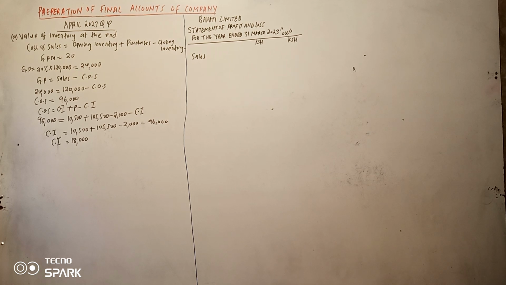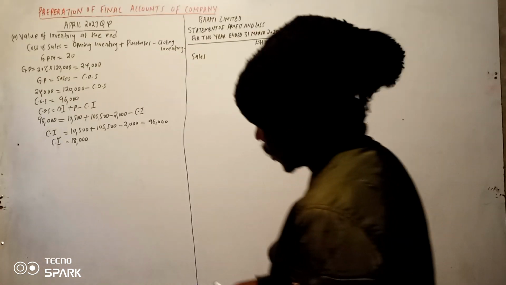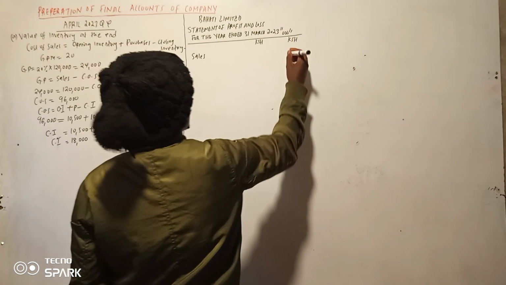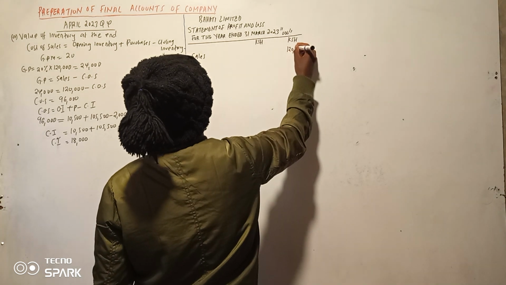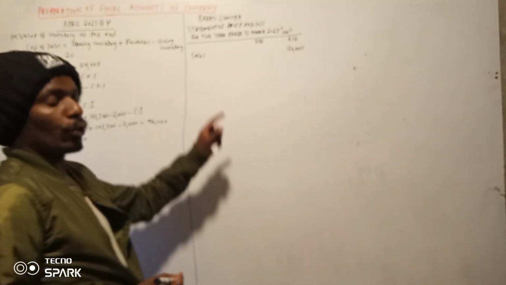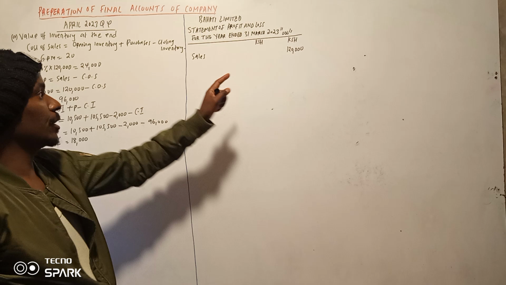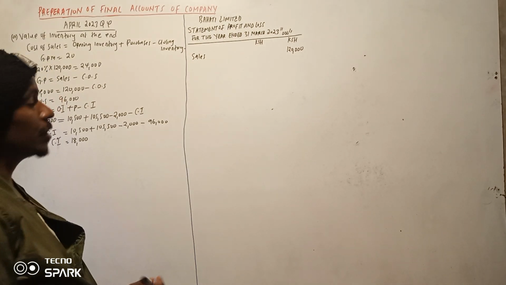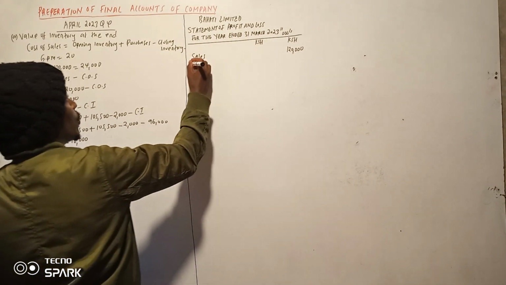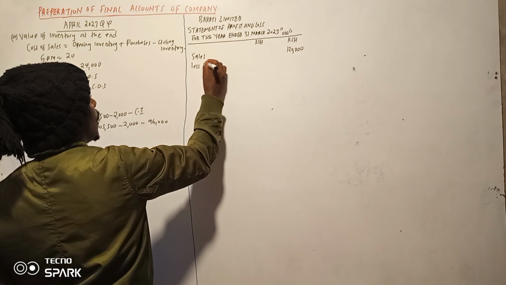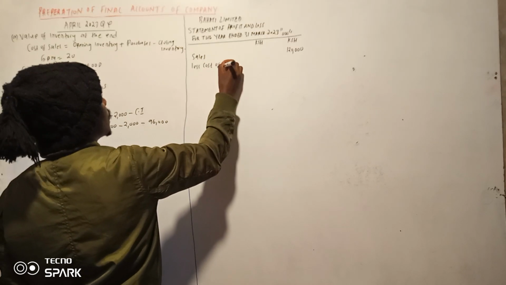Let us just start with the sales, so as to have the normal account. So our sales is 120,000. Now there was no other item which affects sales in this question. So directly go to less cost of sales.